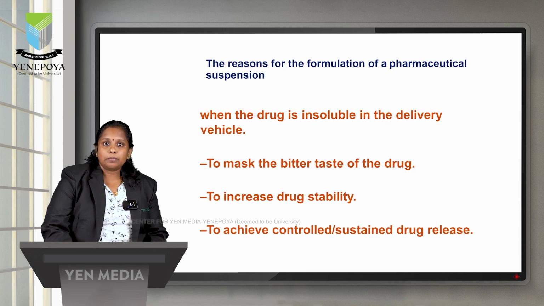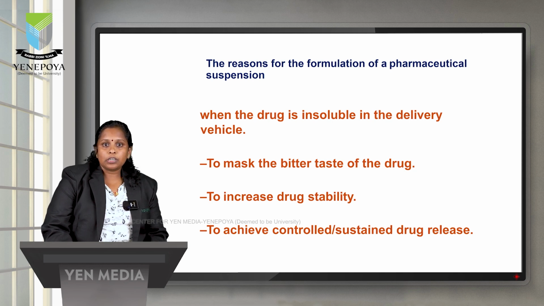But when the particles are given in a suspension formulation, they are coated with the suspending agent. So all the particles will not be solubilized at once. They will be solubilized slowly. Hence, the solubilization is reduced, and once the solubilization is reduced, the penetration is also reduced. In this manner, we can have a controlled or sustained release of the drug.